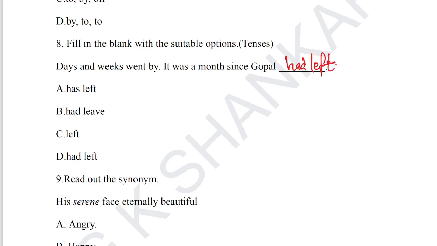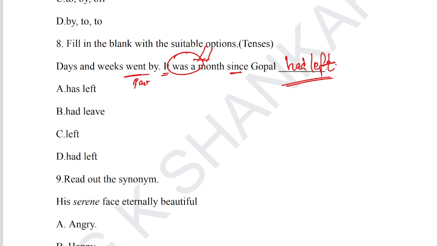Kindly understand why we are using had left here. We can identify it from some clues. The previous sentence consists of "days and weeks went by," which is in the past tense. At the same time, this clause, "it was a month since Gopal had left," consists of simple past tense. So we can go and use the past perfect tense.